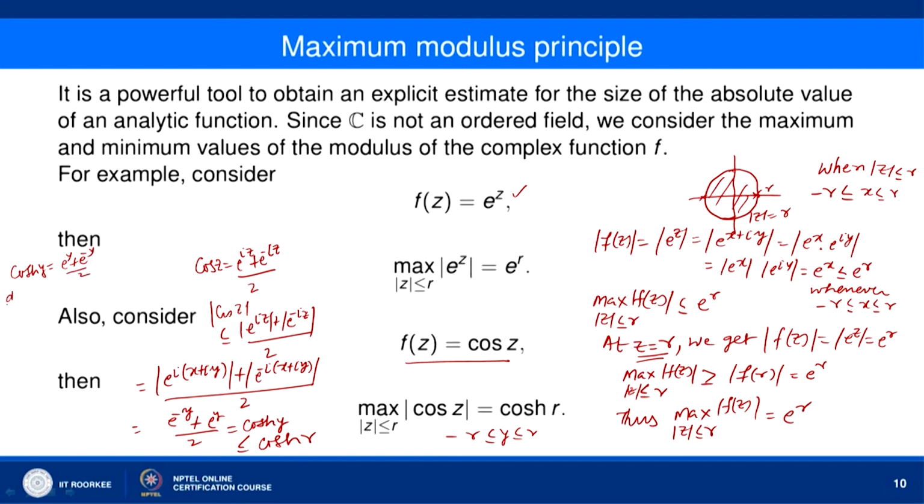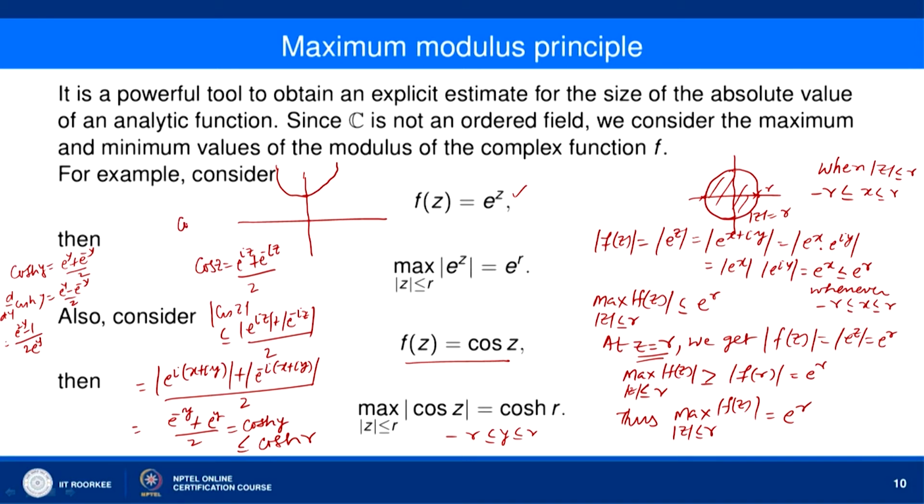Okay. And when you differentiate cos hyperbolic y, you get e to the power y minus e to the power minus y divided by 2, which is nothing but e to the power 2y minus 1 divided by 2 e to the power y. Cos hyperbolic y is this function. Okay, it is an even function, right. So, at y equal to 0, cos hyperbolic y takes value 1. So, it is like this, okay. And so, it is a symmetric function about this y, okay.